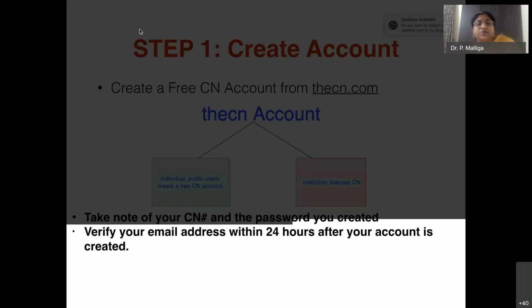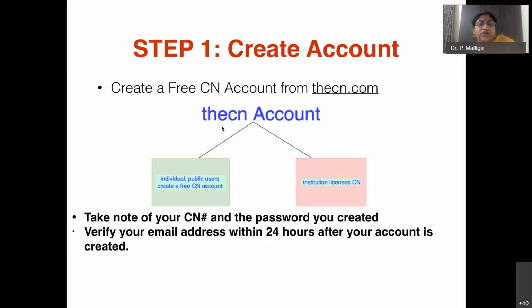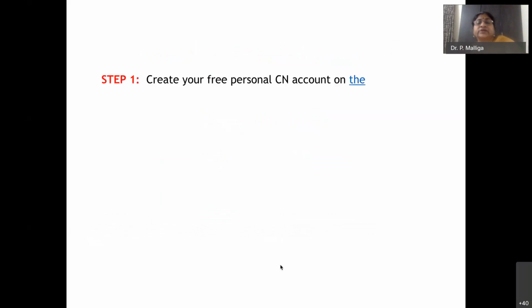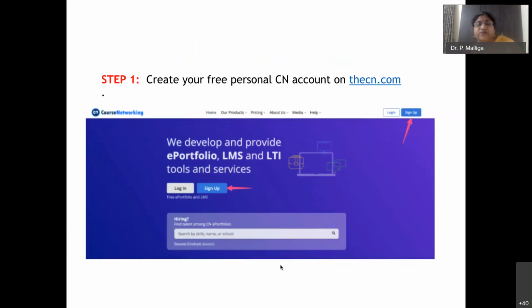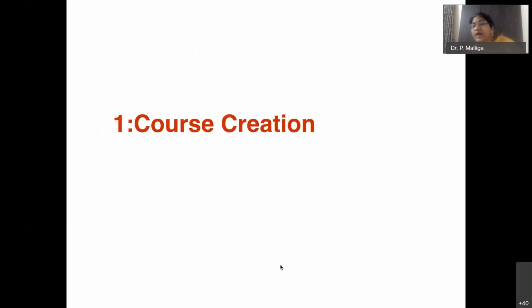So first step, you have the CNN account. Take note of your CNN token number and the password you have created. Verify your email within 24 hours after your account is created. The other type is institution license. You don't worry about that now. Next, this is what we have seen. Okay, I have created my account.